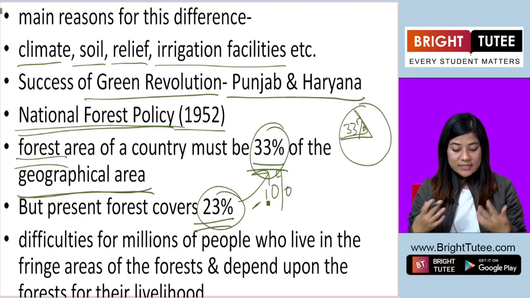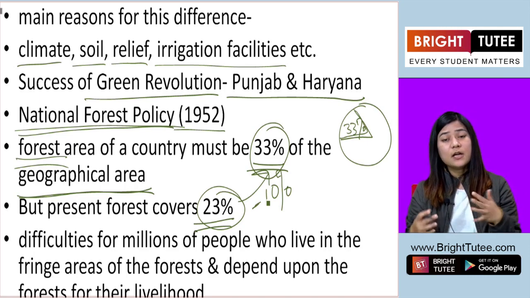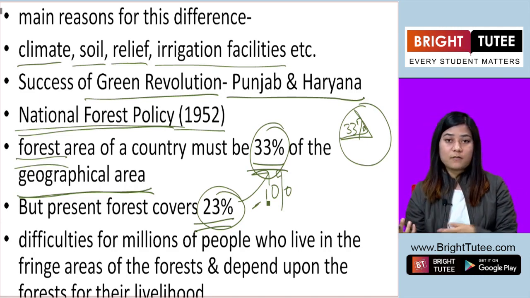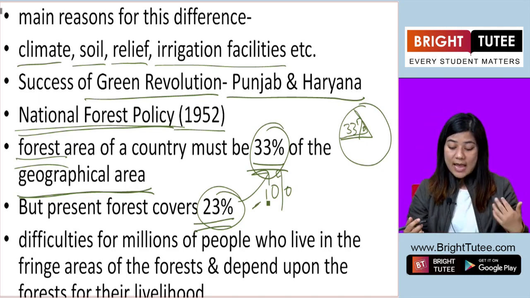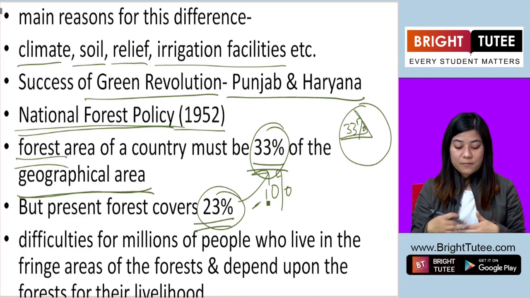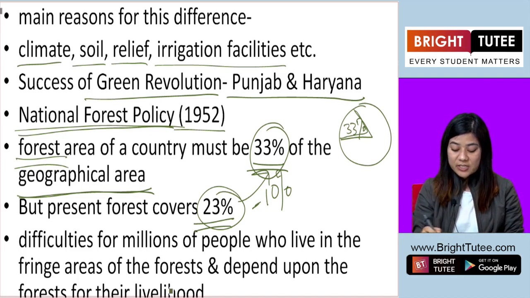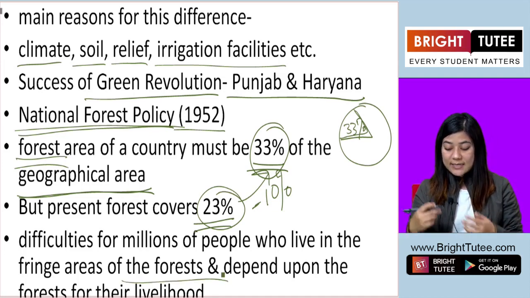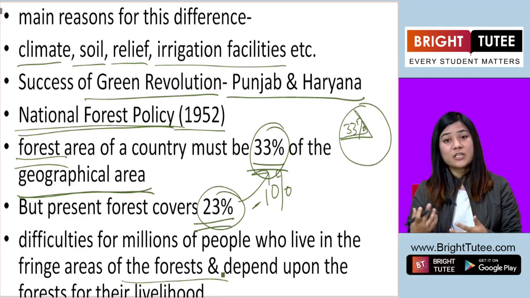Now, this has caused a reduction in the forest cover. The reduction in the forest has caused difficulties for millions of people living in the fringe areas of the forest, who depend upon the forest for their livelihood.